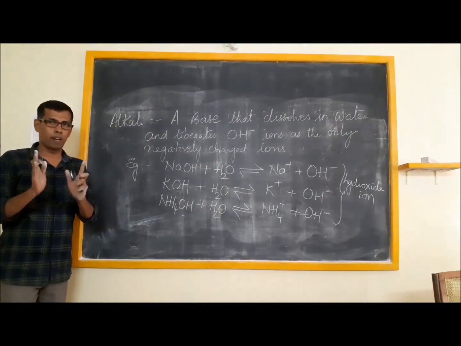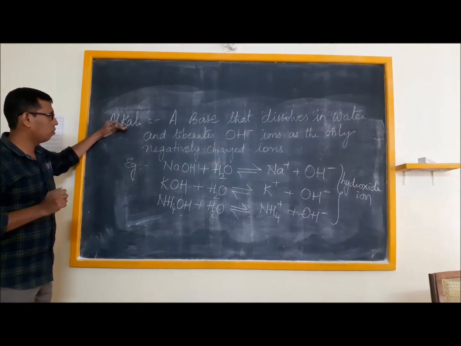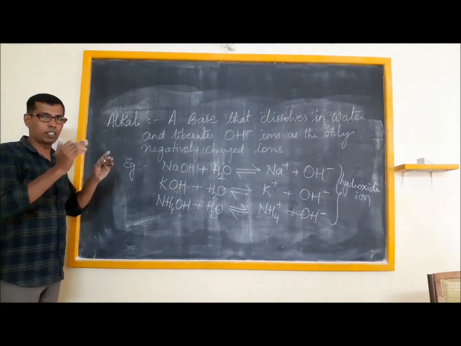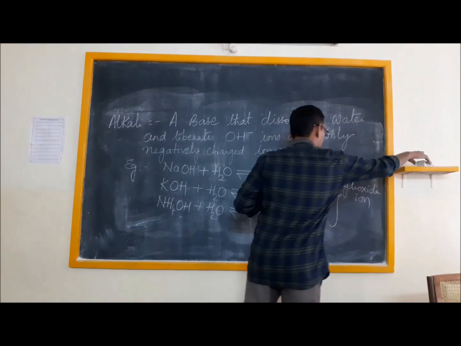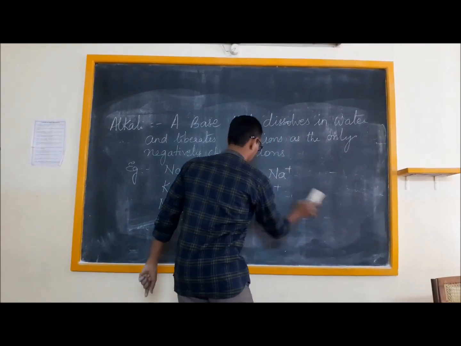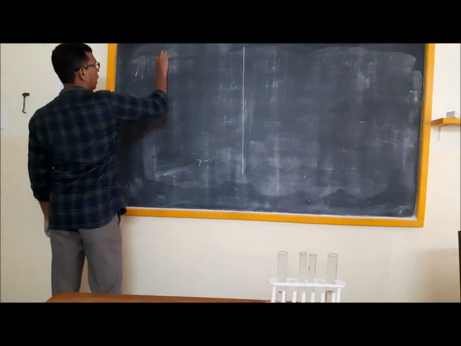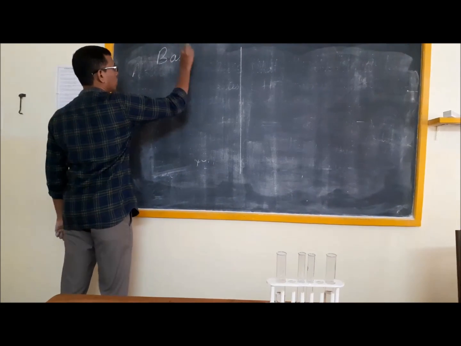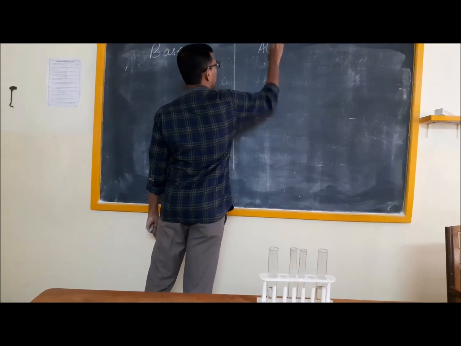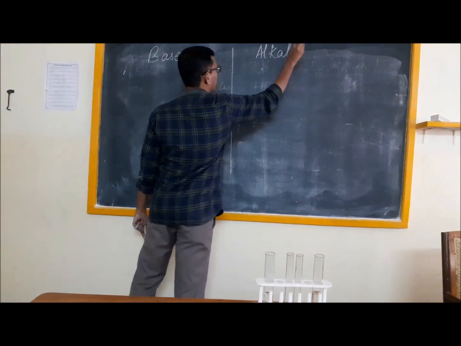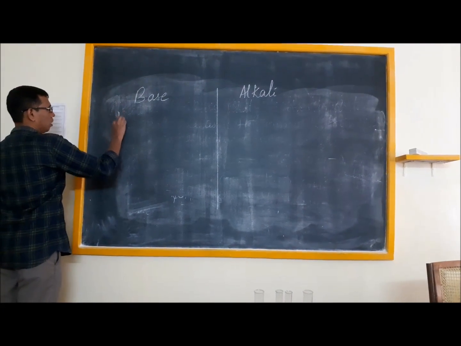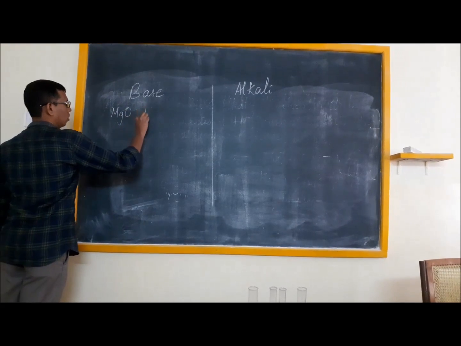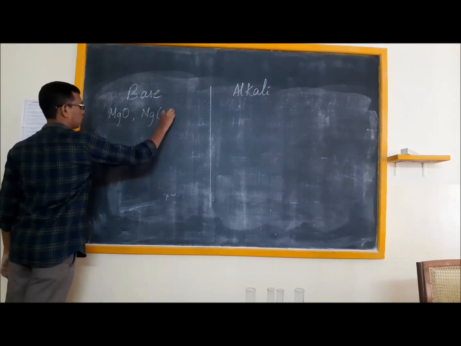Now let us compare the alkali and the base which I have defined. What is exactly the difference between the base and the alkali? For example, then we get clarity related to base and alkali. Say MgO and ZnO.